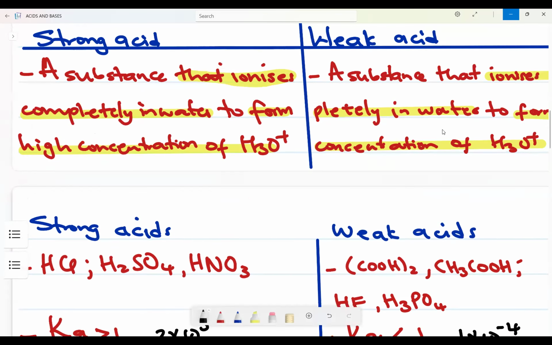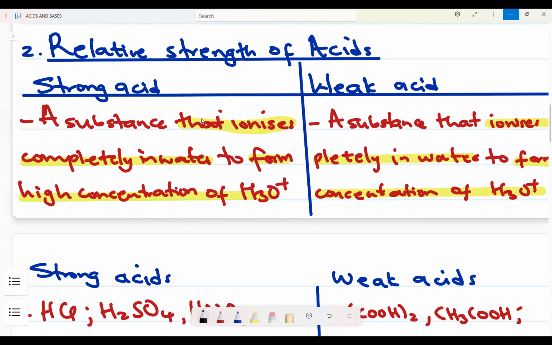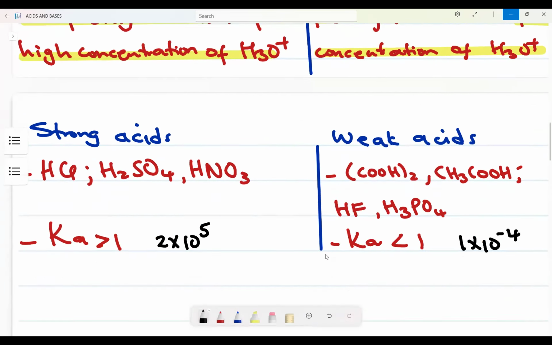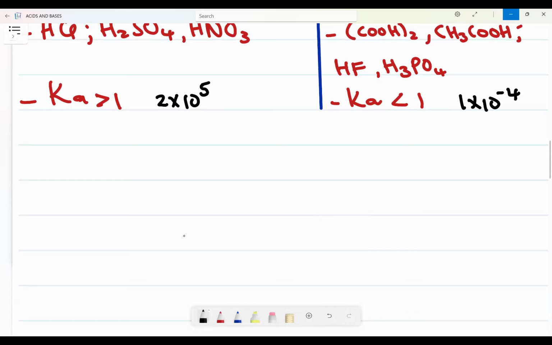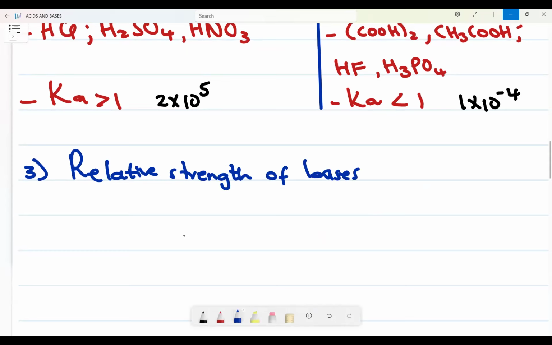So first thing first, the definition, relative strength. Again, strong acid, what is it, weak acid, what is it, examples of those. Why do you need to know examples of those? Because they can show you a reaction and ask whether this is a strong base or a strong acid, and give a reason for that. Okay. Then on number three, we're going to look at the relative strength of bases. Right? Yes.